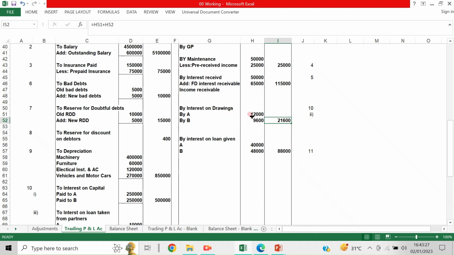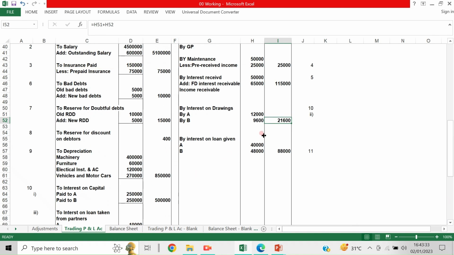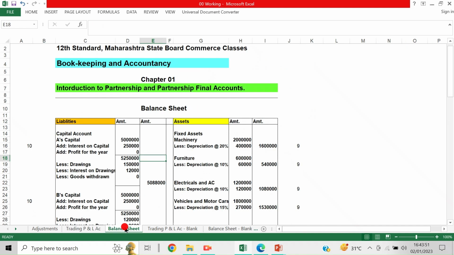It is taken in the inner column. See these two things, 12,000, 9,600. So the total is coming 21,600. Since it is credited to the profit and loss account, there should be a corresponding debit effect given. So where has it to be taken? Just see that in the balance sheet.